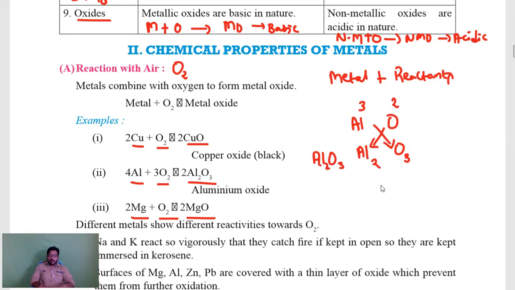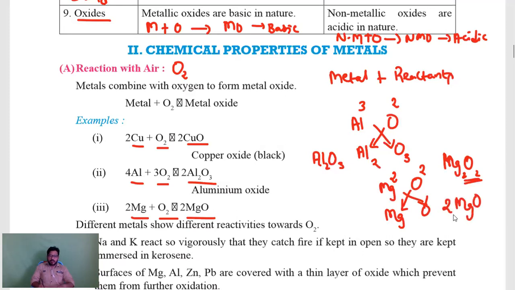While coming to magnesium oxide, you see magnesium Mg, oxygen O. Magnesium atomic number is 12, valency is 2. Oxygen atomic number is 8 and valency is 2. 2 goes to magnesium, 2 goes to oxygen. And you should not write Mg2O2. Because there are two 2's, you can cancel them and simply write MgO.